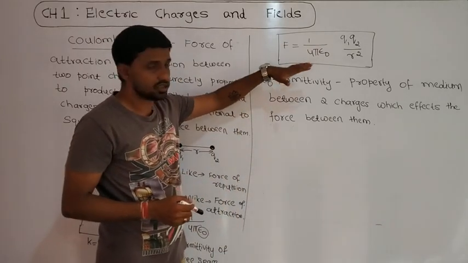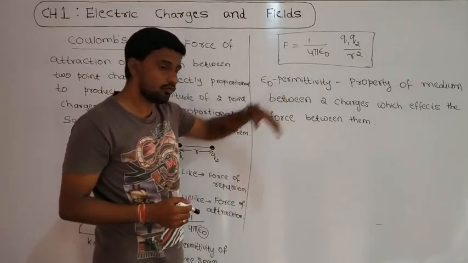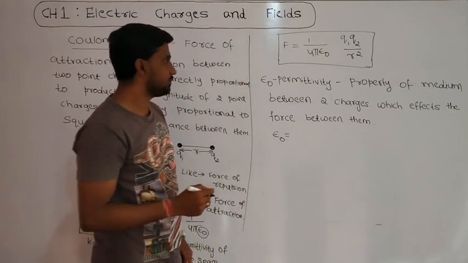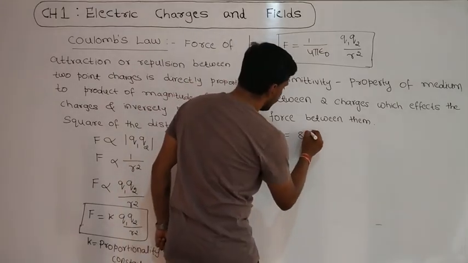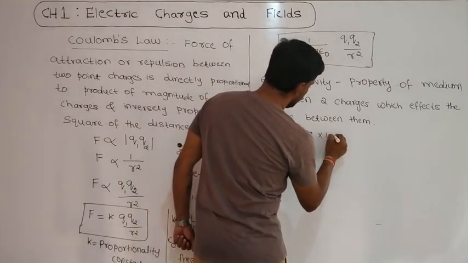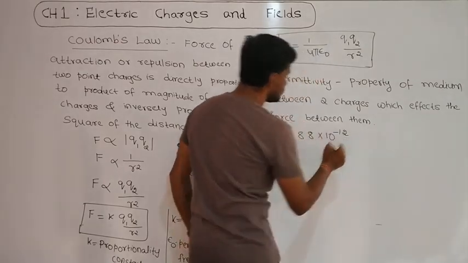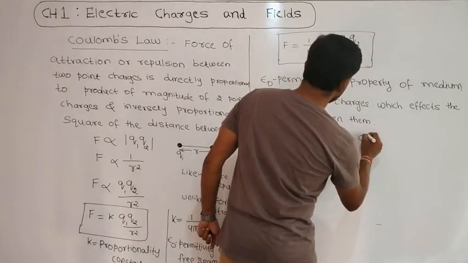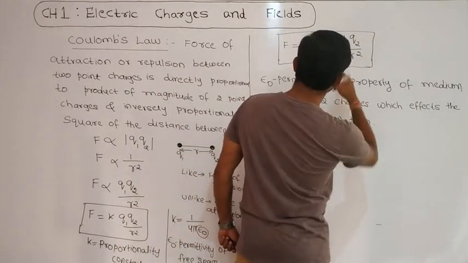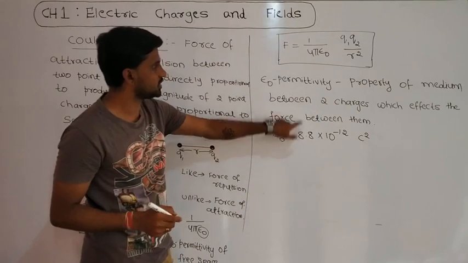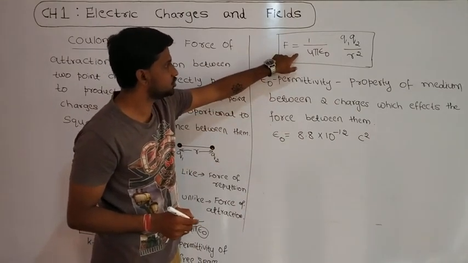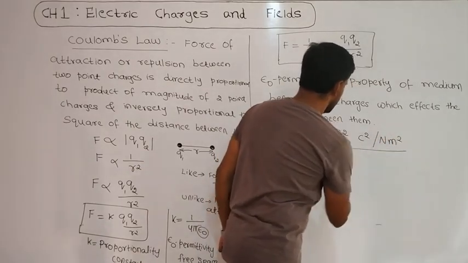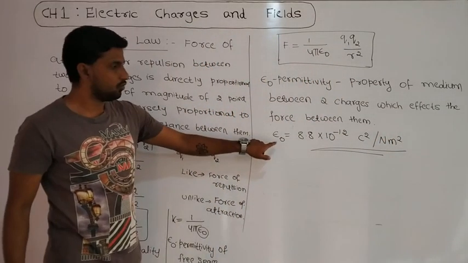If I consider the medium as free space or vacuum, the permittivity of free space epsilon naught is 8.8 into 10 to the power minus 12 Coulomb square per Newton meter square. This is the permittivity value for free space.